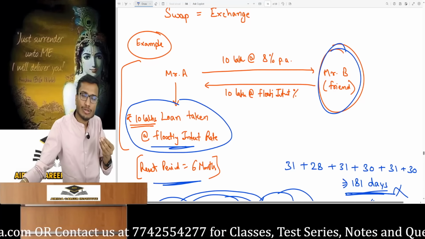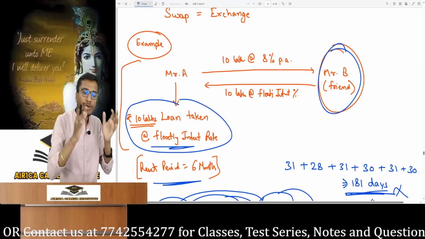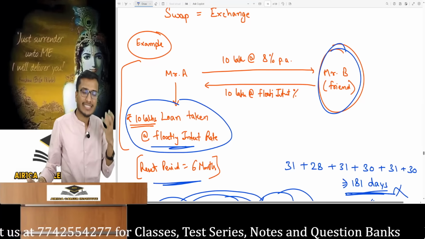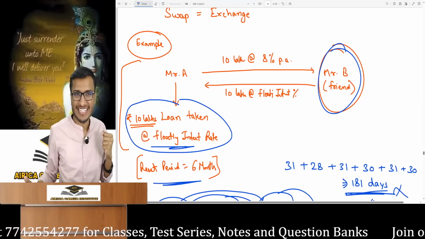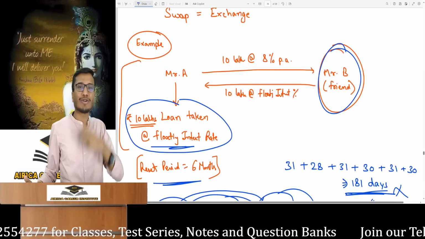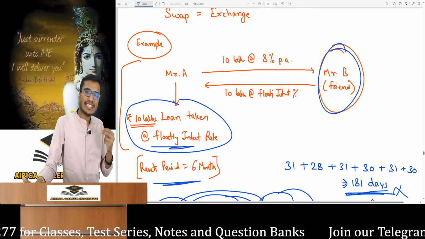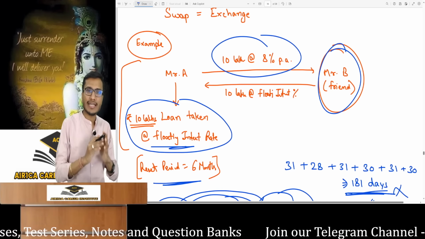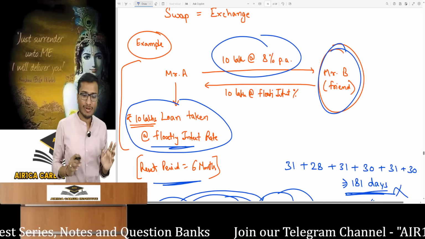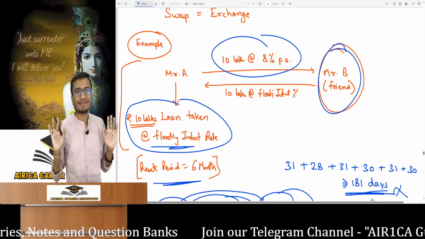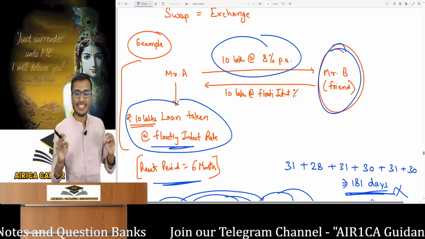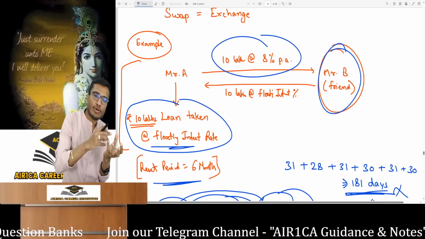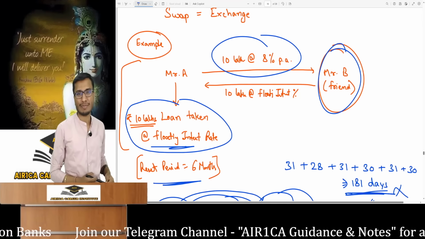In return, you're worried the floating interest rate will rise, right? You are thinking that I wish I had taken a loan at a fixed rate as the floating rate will rise. Mr. A is thinking I wish I had taken a loan at a fixed rate. So he will fulfill his wish. So Mr. B says, I will give you a fixed interest rate. Mr. A says, I will give you fixed interest at 8% per annum. Rates are per annum if nothing is mentioned. I will give you a fixed interest rate for 6 months at 8%, and then whatever the market rate is, you give me that. We are simply exchanging the loan's interest rates, and that is swapping.